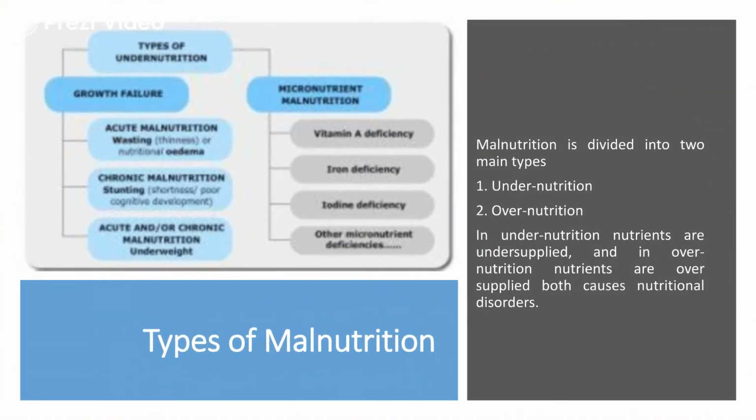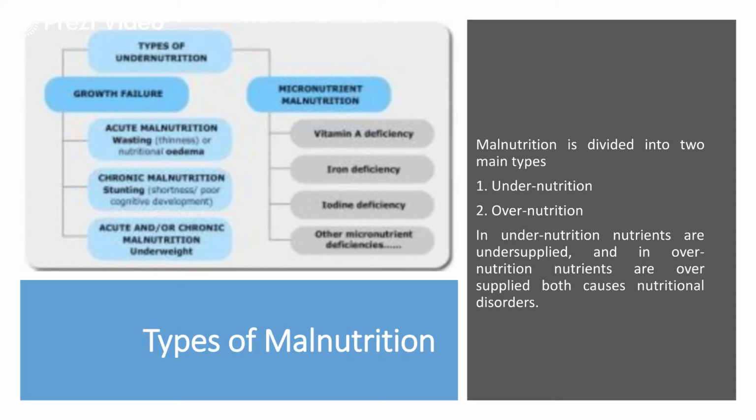Talking about malnutrition, it can be divided into two types. First is undernutrition and second is overnutrition. As the term indicates, undernutrition means less nutrition, and over means excess of nutrition. So undernutrition is further divided into two types.